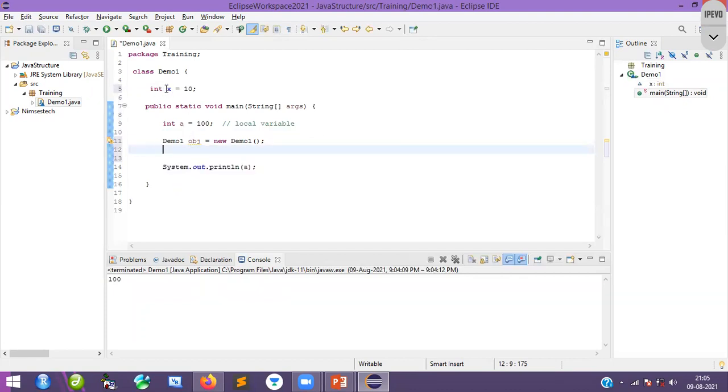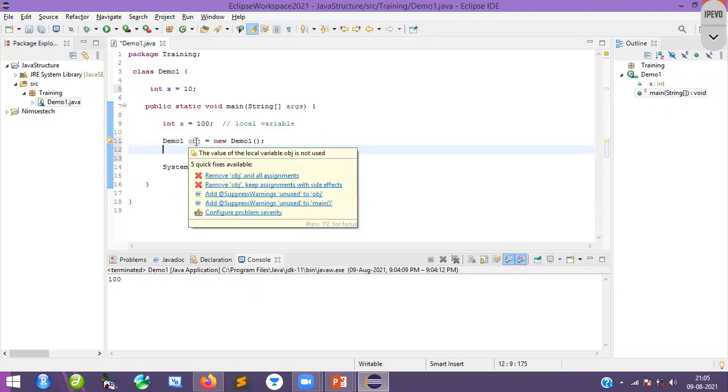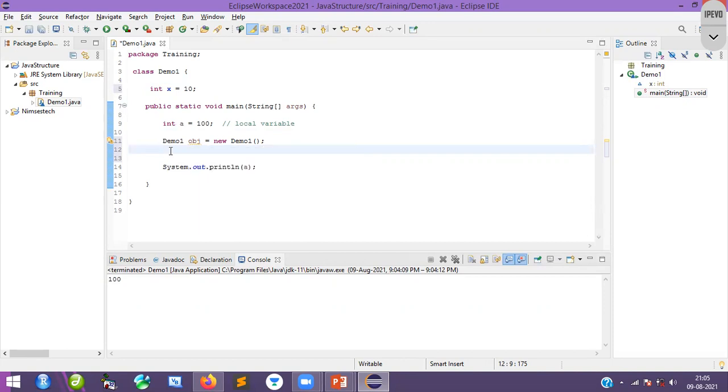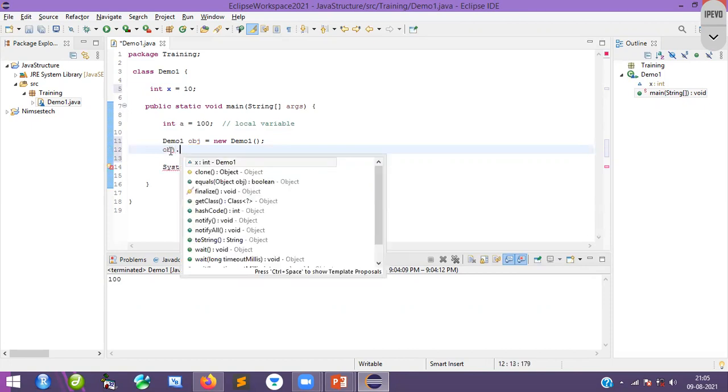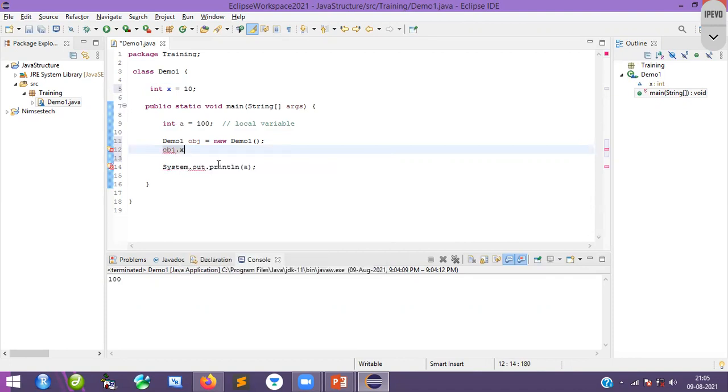I wanted to access this instance variable, which means I need an object, so that's why I created one here. Using the object, I access the instance variable: object dot, and you can see we are getting the variable here. Enter and semicolon. This is how we can access the instance variable.